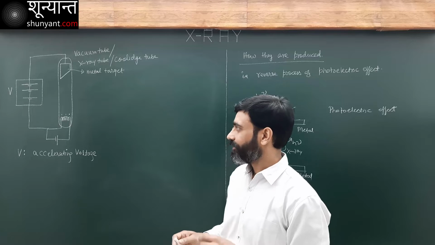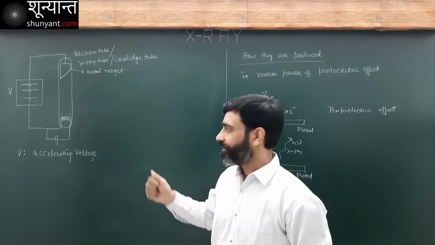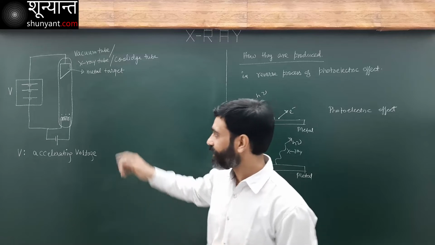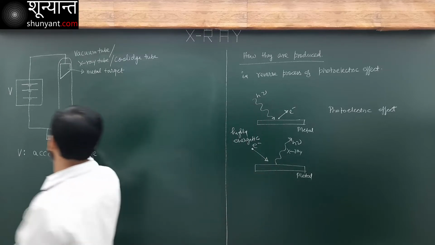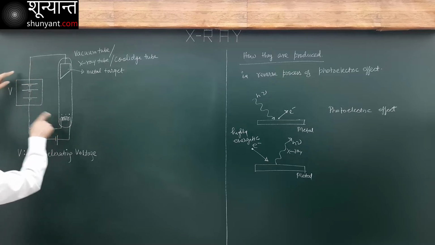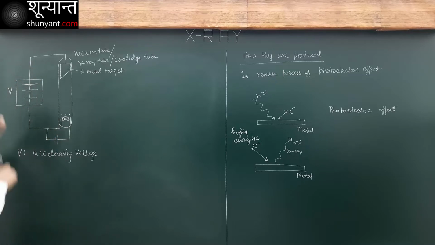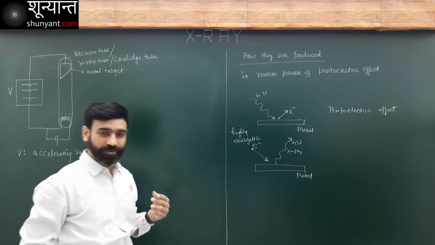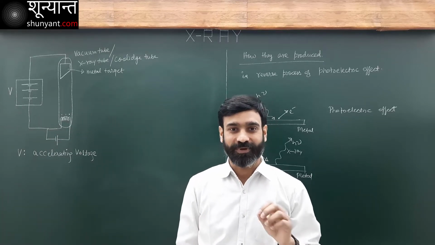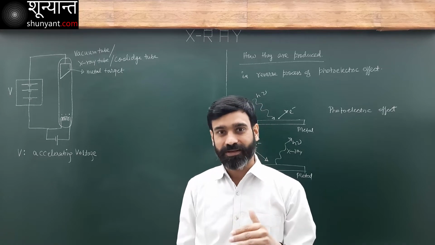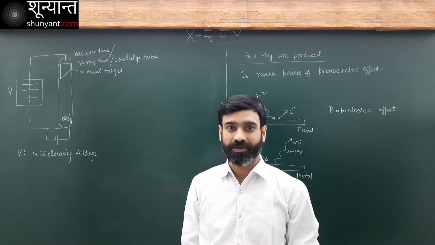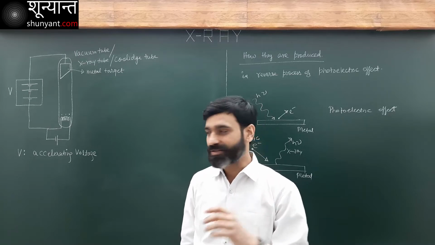What is the effect of that? The electrons will be accelerated. They will gain kinetic energy. Now the electrons are moving through this potential difference from here to here. So when a charge moves through a potential difference, what happens? Its kinetic energy changes.